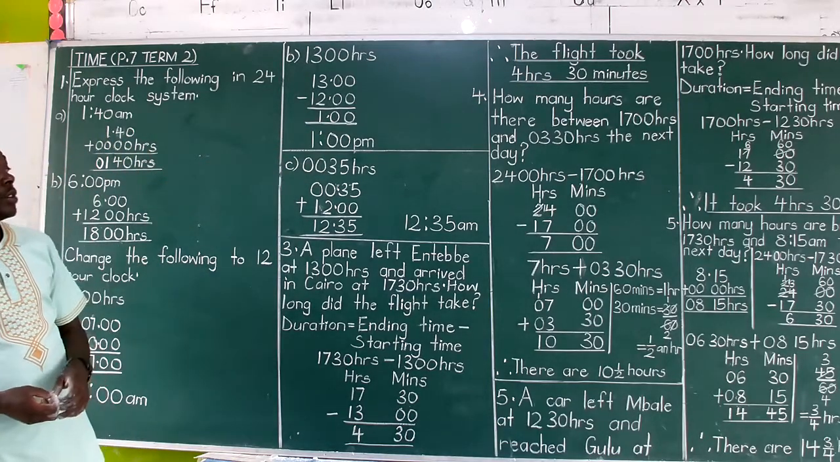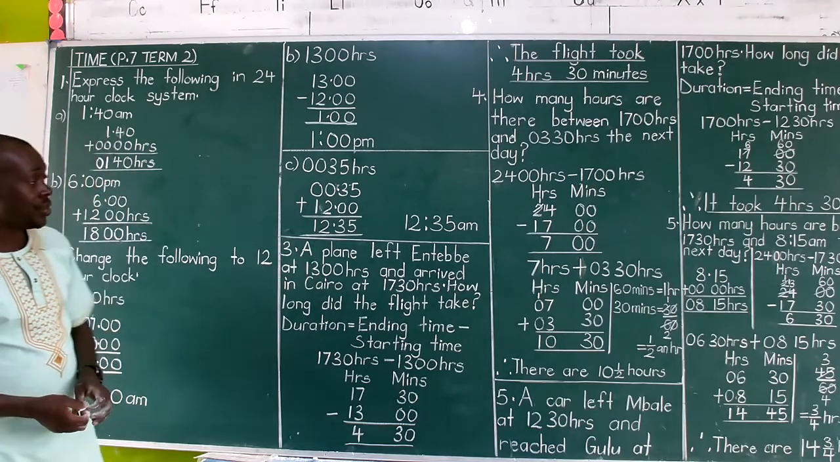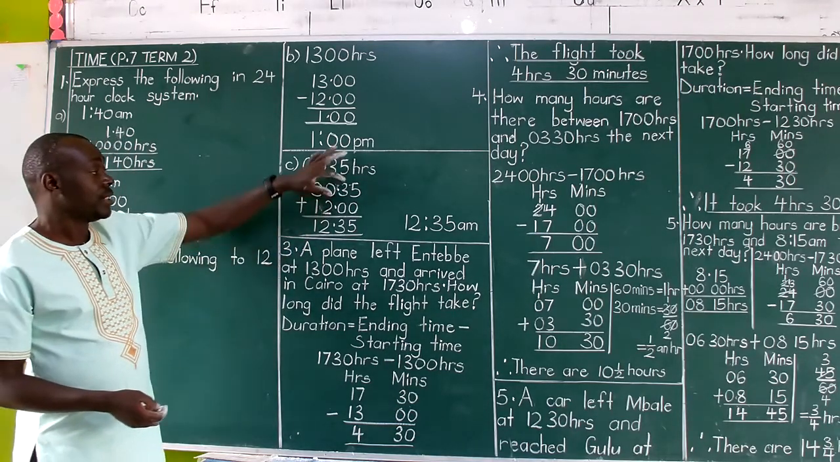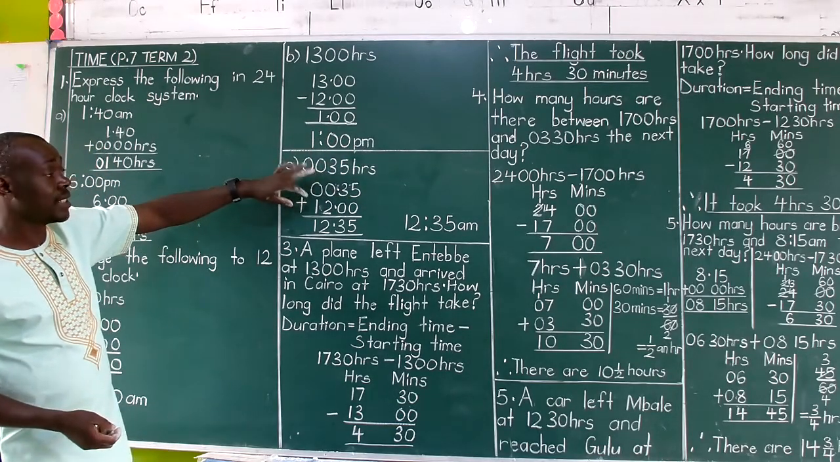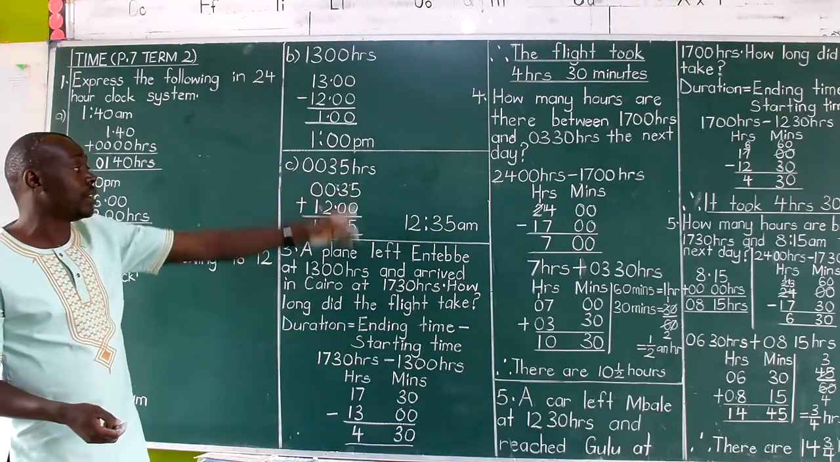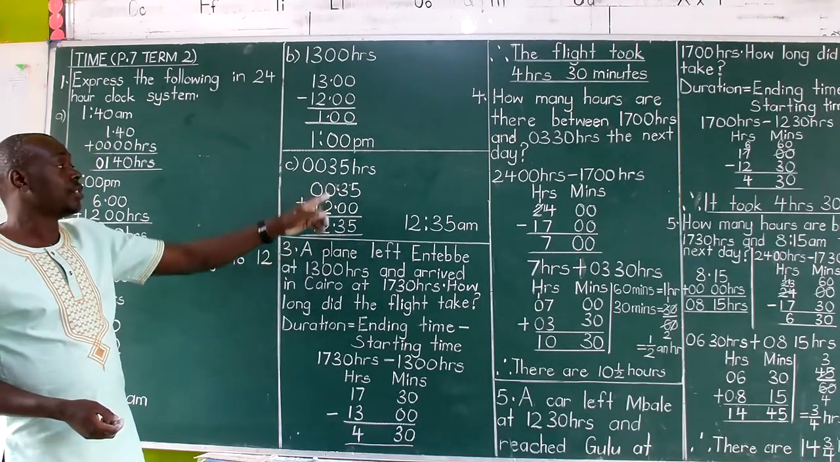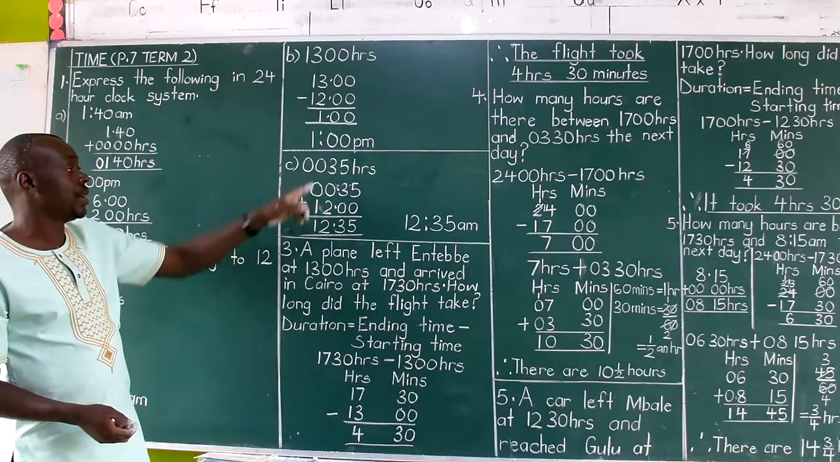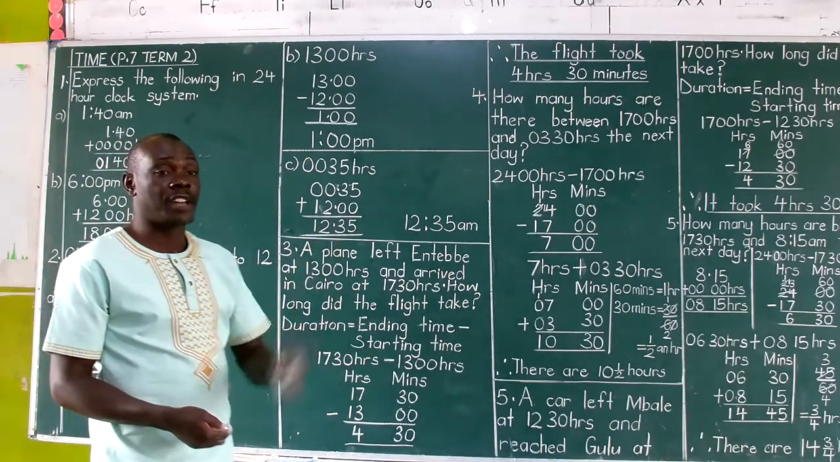How do we bring the 12 into existence? By adding 12:00 hours. So we get 00:35 plus 12:00. Add very well: 5 plus 0 is 5, 3 plus 0 is 3, 0 plus 2 is 2, and 0 plus 1 is 1. So the answer is 12:35 a.m.